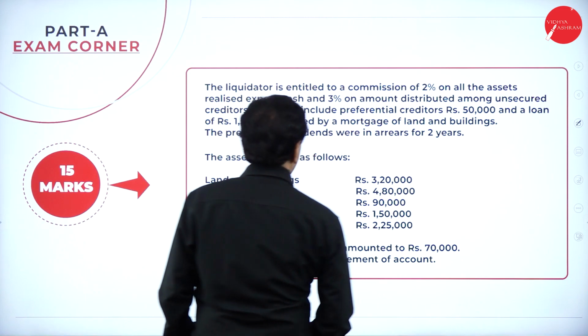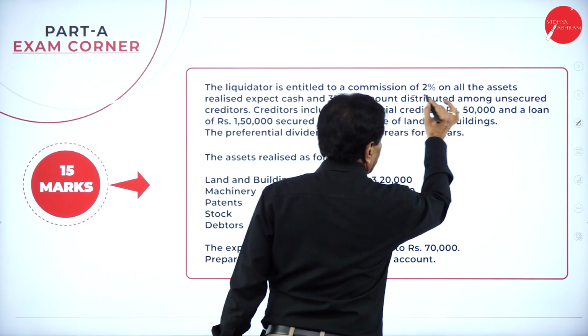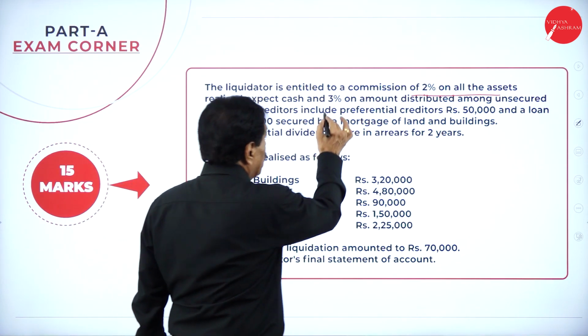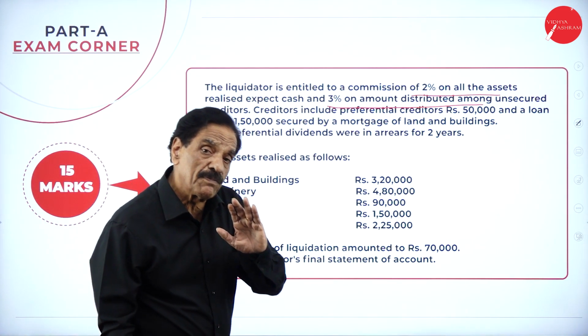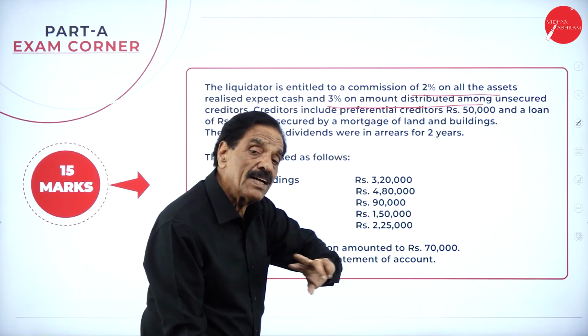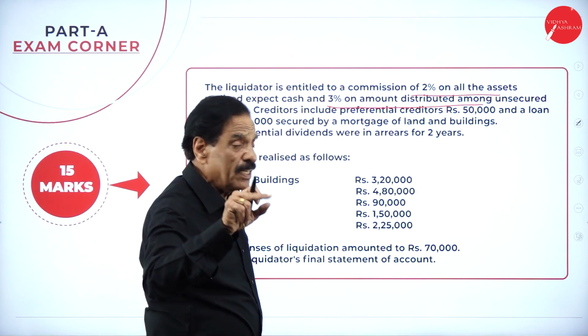Then the liquidator is entitled to a commission of 2% on all the assets realized except cash, and 3% on the amount distributed among the unsecured creditors. Even the preferential creditor is also unsecured. In the problem, if they mention "other than", then don't calculate on the preferential creditor.